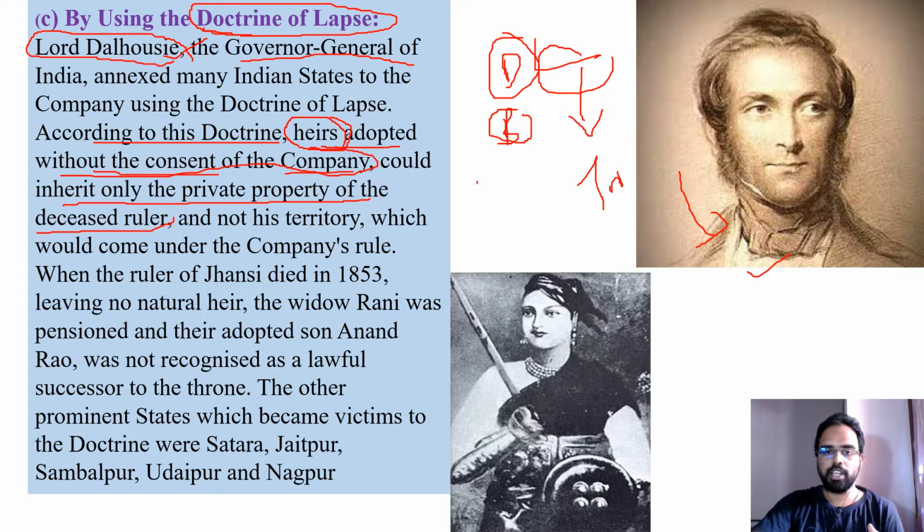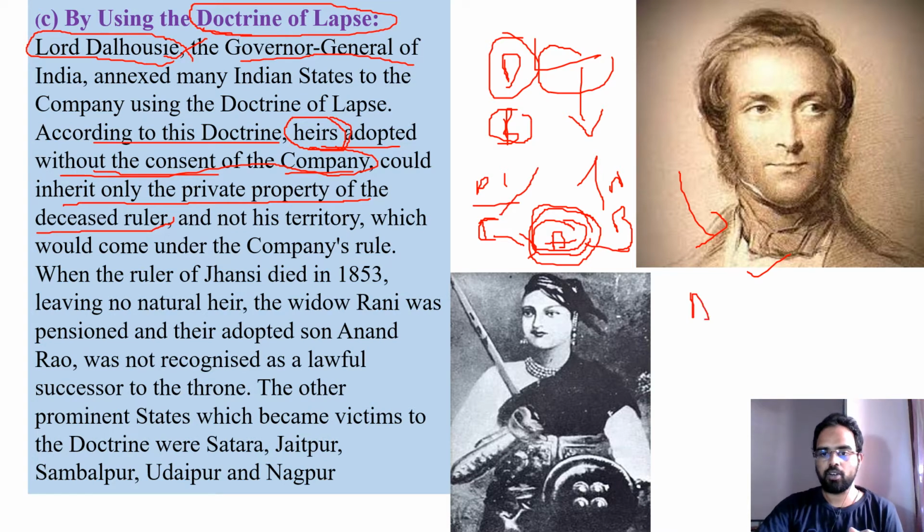During those days there were certain kings and rulers who might not have had any children. So when they didn't have children, they might have adopted somebody, and these adopted heirs, without the permission of the British, were invalid. They were not allowed to become the next rulers of the territory.